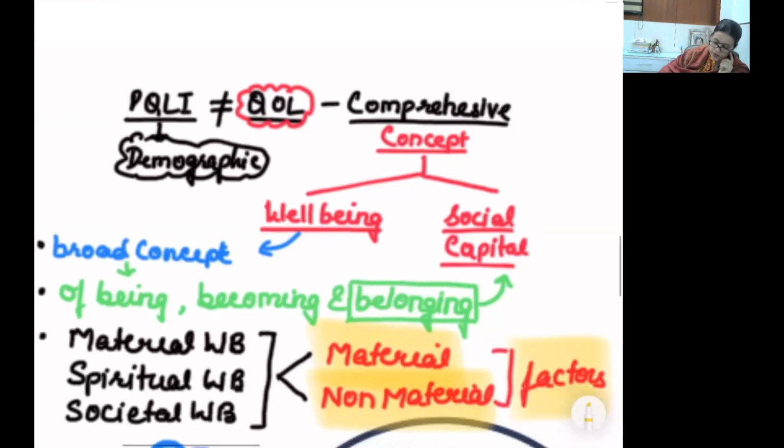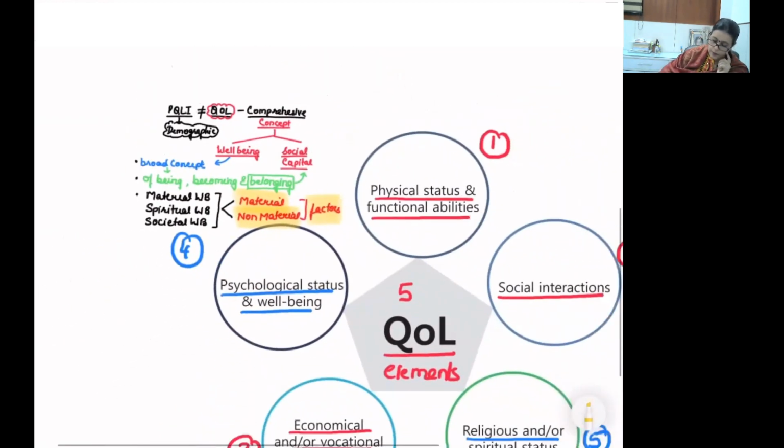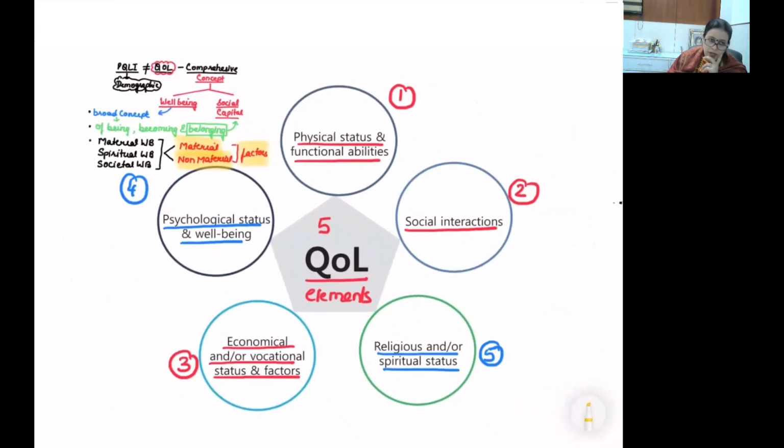Have you written it? Now let us come back to this diagram, our base diagram again. We wrote the 5 elements of quality of life. These elements have been numbered and are very easily self-depicting components. So I can understand that these are the 5 components which are related. Quality of life essentially relates to well-being. Well-being is incorporating material and non-material factors.